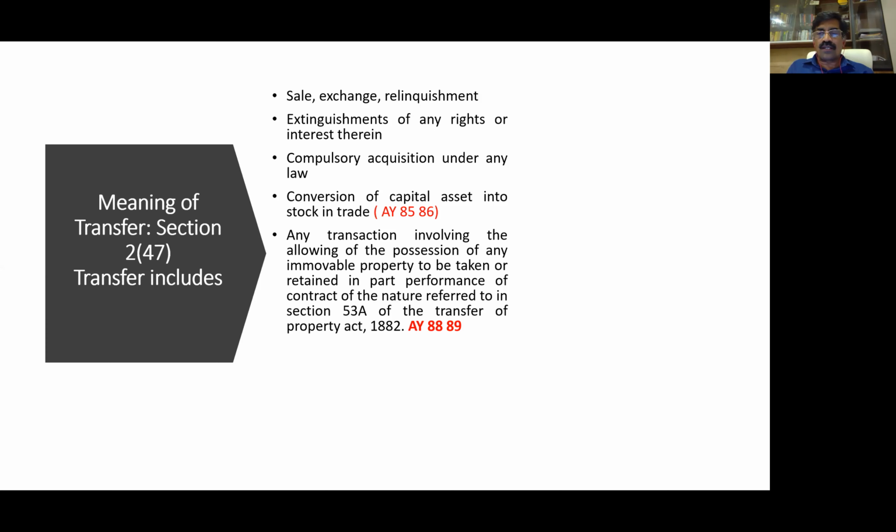Compulsory acquisition under any law, for construction of your MRTS or metro, the lands are acquired. That is a compulsory acquisition. So the assessee made a beautiful argument: when I transferred my personal asset or my investment into my stock in trade, there was no sale, no exchange, no relinquishment, no extinguishment, no compulsory acquisition. Therefore, it is not a transfer.